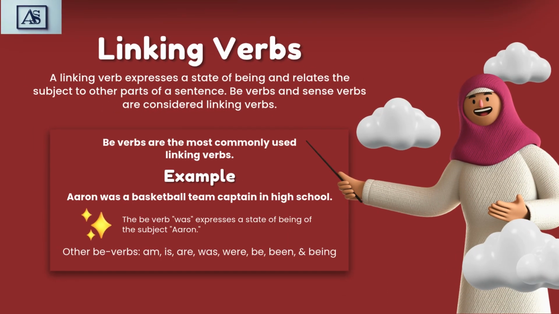Linking verbs. A linking verb expresses a state of being and relates the subject to other parts of a sentence. Be verbs and sense verbs are considered the most commonly used linking verbs. Example, Aaron was a basketball team captain in high school. The be verb, was, expresses a state of being of the subject, Aaron. Other be verbs: am, is, are, was, were, be, been, and being.